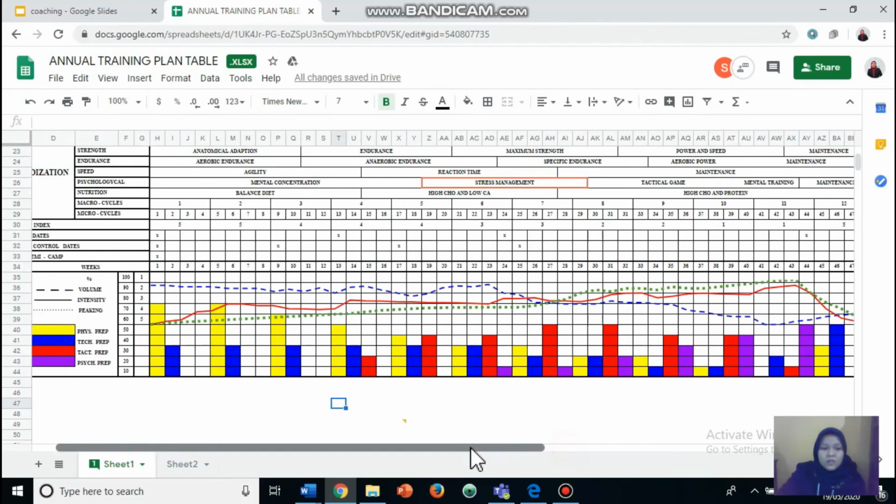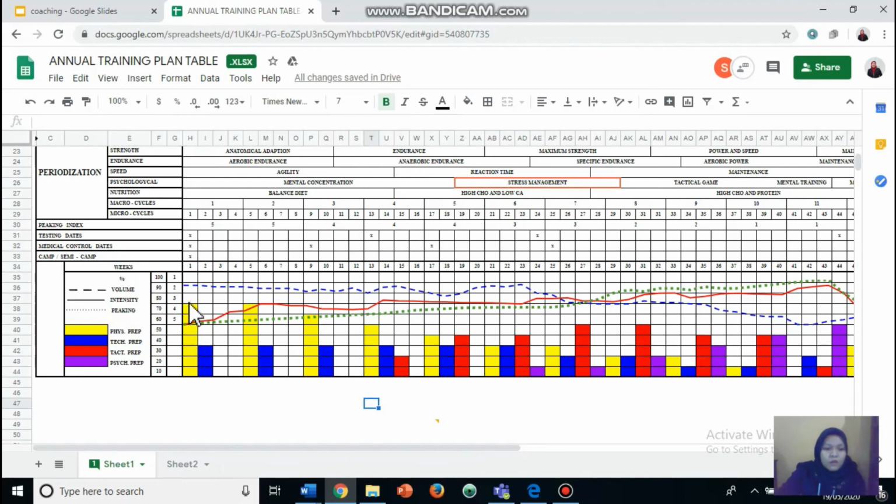So as we can see here, the bar graph, which is yellow, stands for physical preparation, which is the adaptation. And then technical, the red bar for the tactical, and the purple bar is for physical preparation. So starting from the training program, we need to have a good adaptation for the athlete. So the physical preparation needs to be high. So we train the adaptation to strengthen the ligaments, the muscles, and everything.